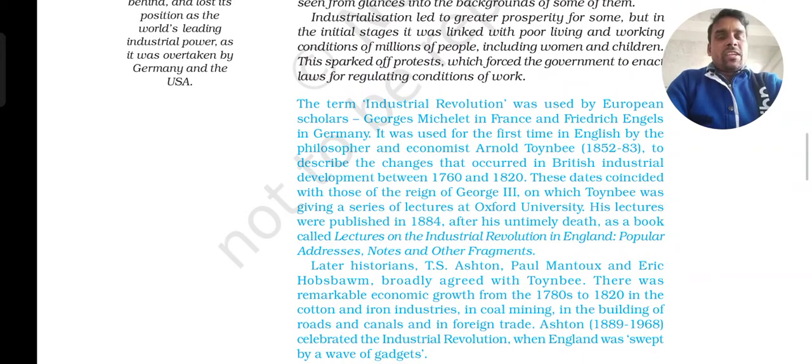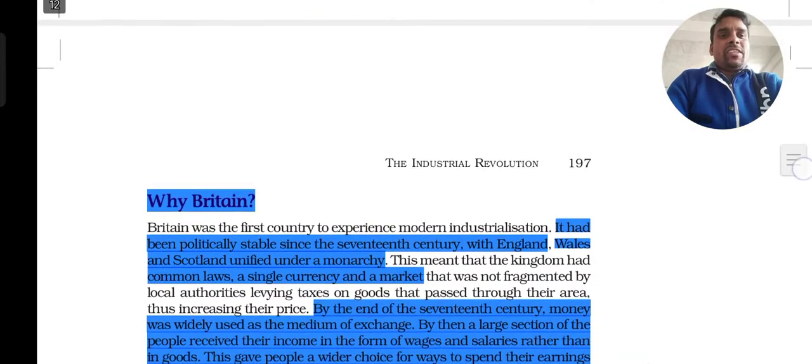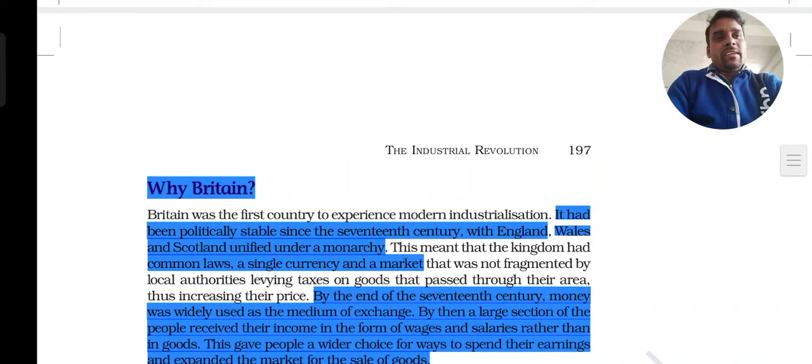This change is known as the Industrial Revolution. In the classes we have already completed the introductory part and many topics, but today I want to remind you of what we had already completed.